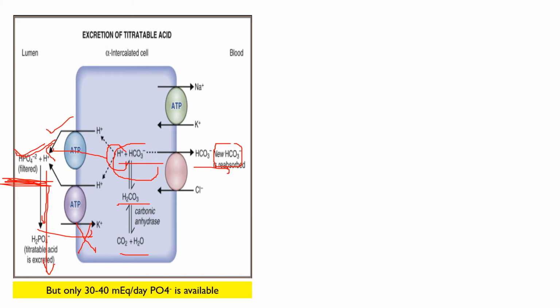But only 30 to 40 milliequivalent per day of phosphate is available for buffering the H plus under normal conditions. So we know how much metabolically produced H plus is formed. It is 80 milliequivalent. So phosphate alone is not sufficient. So much of the buffering will occur via the ammonia buffer.